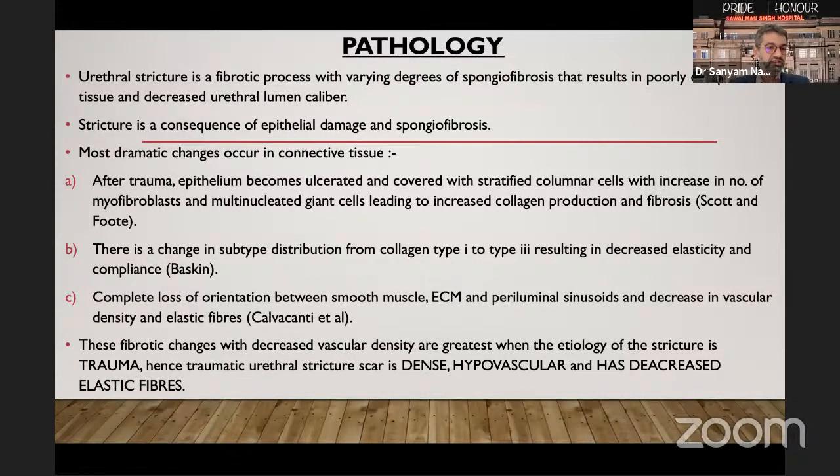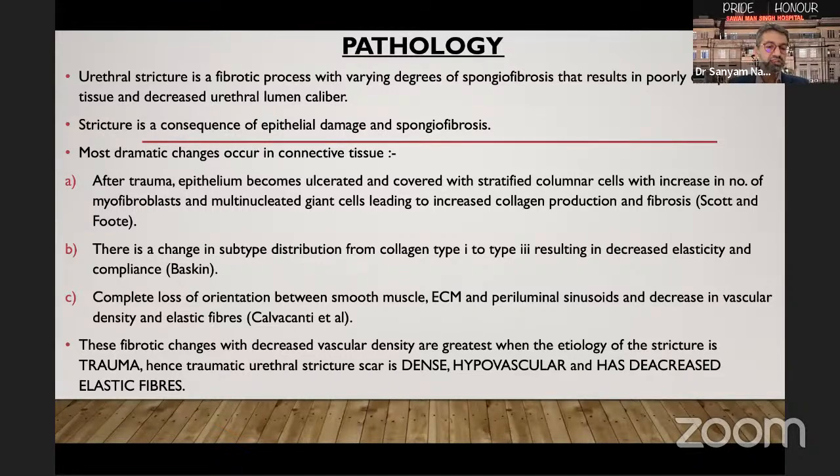Most of the dramatic changes that happen in urethral strictures usually occur in connective tissues. When a trauma happens, the epithelium becomes ulcerated and covered with stratified columnar cells, with an increase in the number of myofibroblasts and multinucleate giant cells, leading to increased collagen production and fibrosis. There is a change in subtype distribution of collagen from type 1 to type 3, resulting in decreased elasticity and compliance. There is complete loss of orientation between smooth muscles, extracellular matrix, and periluminal sinusoids, and there is a decrease in vascular density and elastic fibers.